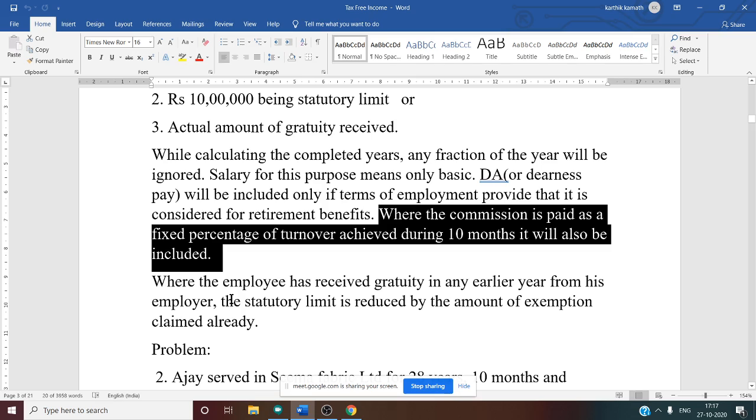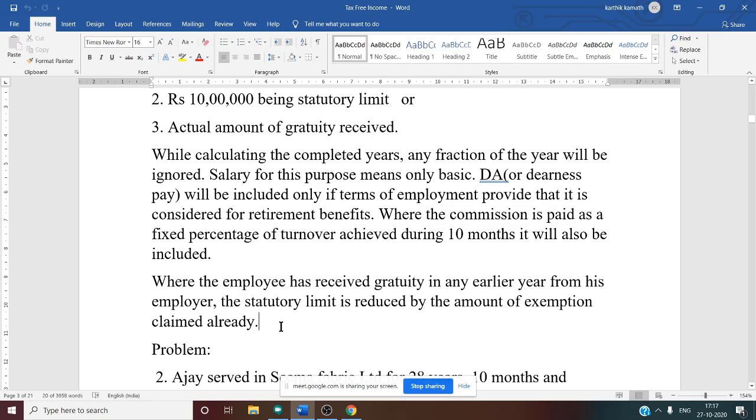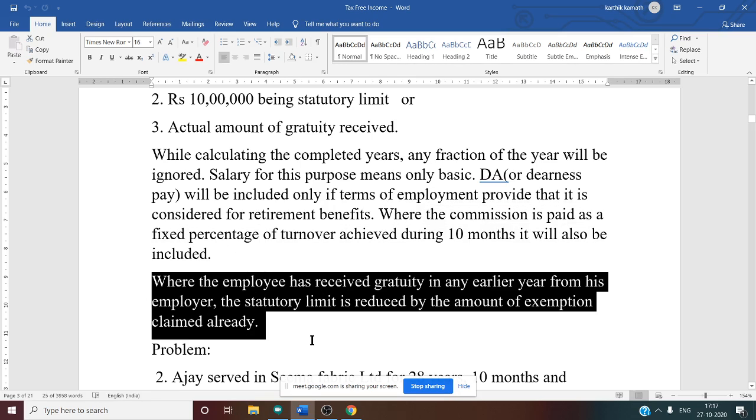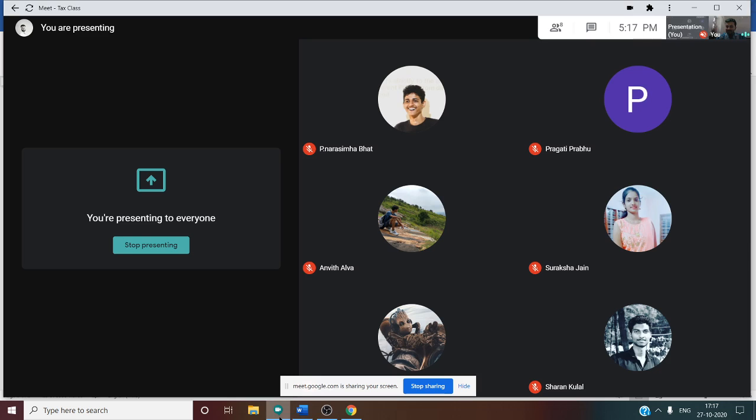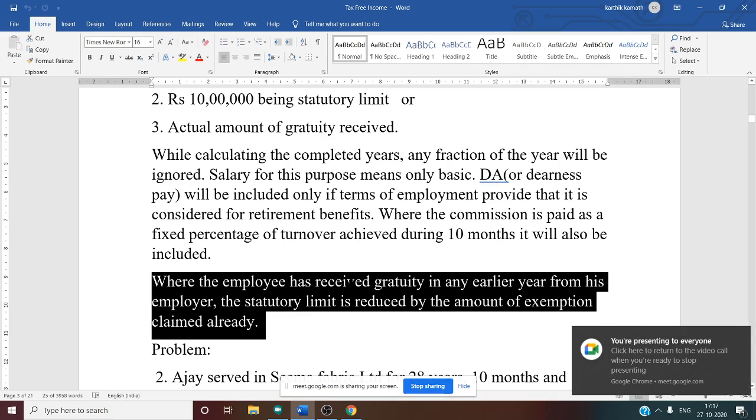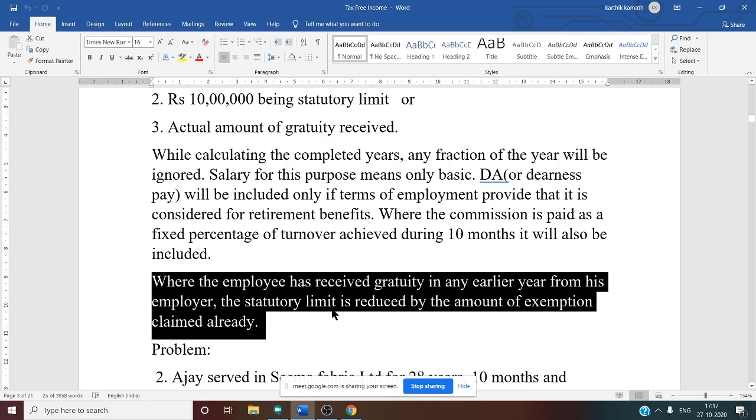Yes, very clear. Now, where the employee has received gratuity in an earlier year from his employer, suppose he has received gratuity worth 50,000 in the previous year, such a gratuity shall be reduced from the statutory limit. That means, suppose the statutory limit is 10 lakh, from that you are going to deduct 50,000 if the earlier received gratuity is mentioned in the problem.